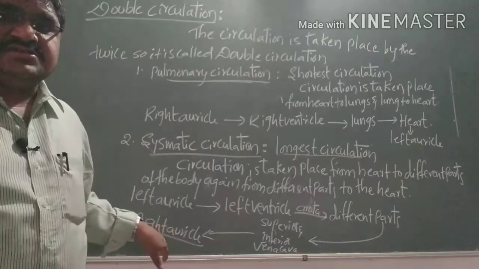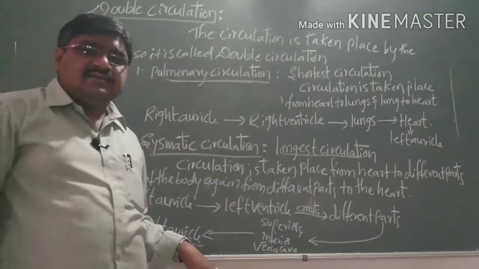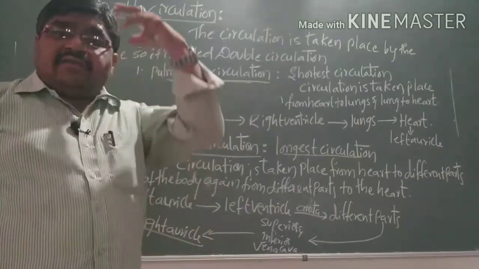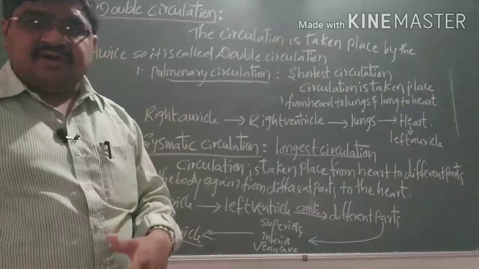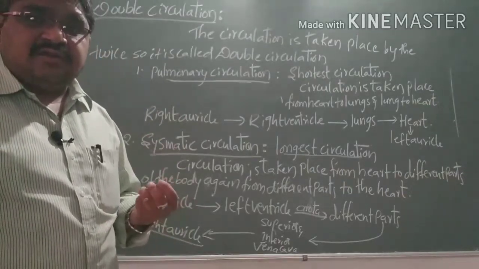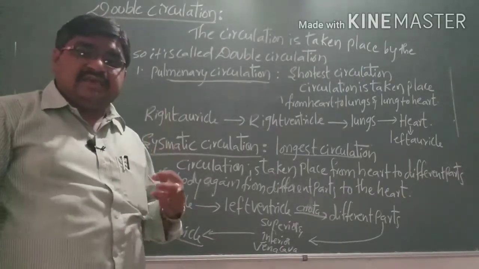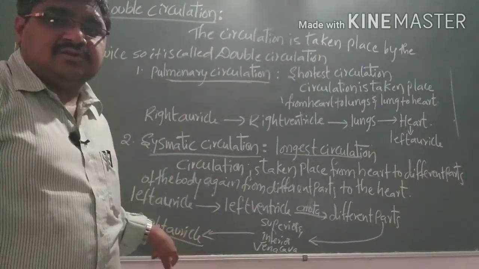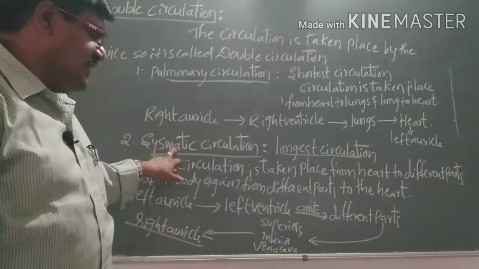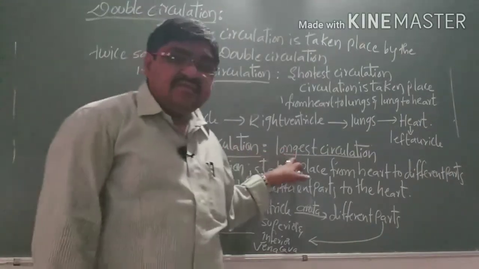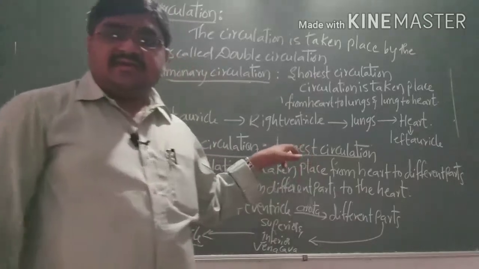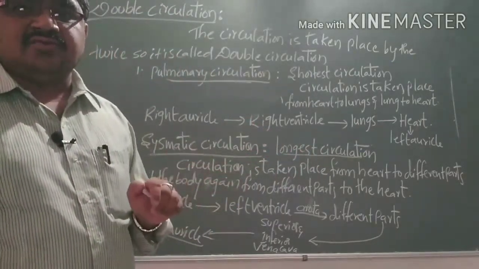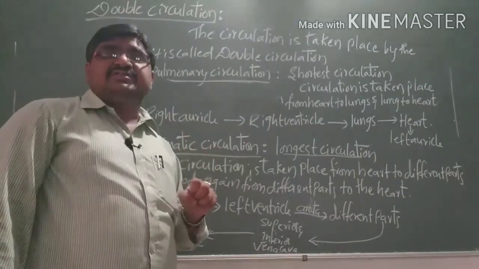Up to this, the circulation we can call the systemic circulation, that is from the heart to different parts, upper parts as well as lower parts. Again, the deoxygenated blood is carried from upper and lower parts and enters into the right auricle. So this type of circulation we can call the systemic circulation, and it is the longest circulation that takes place in organisms.